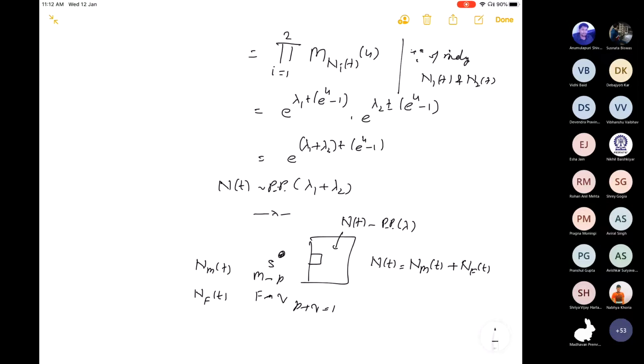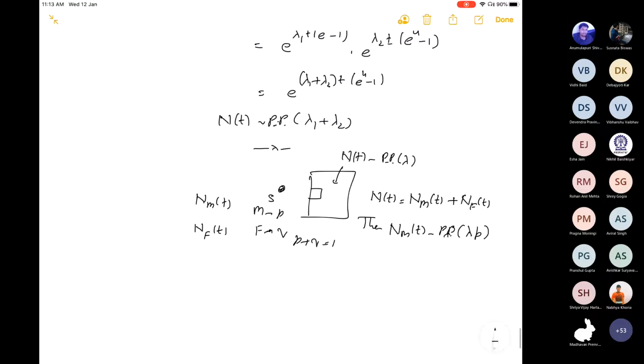Therefore, in this fashion, it can be shown that NM(t) is a Poisson process with rate lambda p, and NF(t) is a Poisson process with rate lambda q, and both of them are independent also.